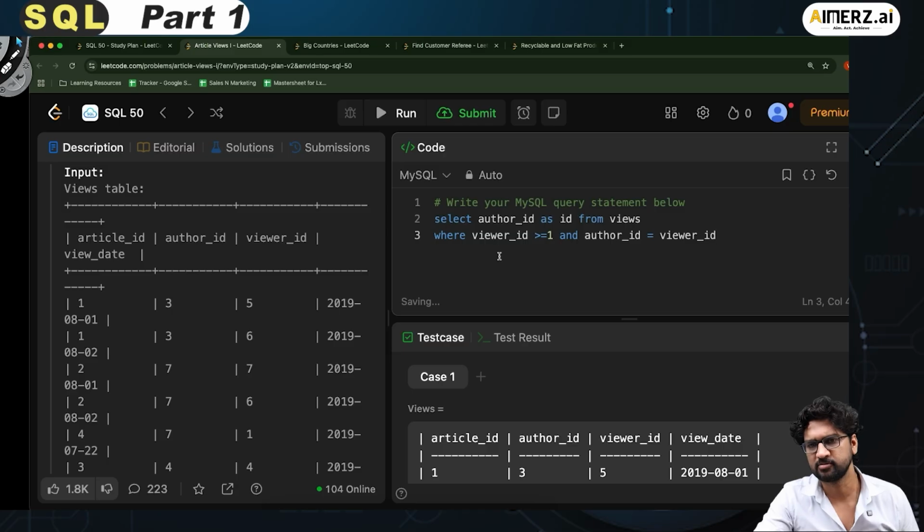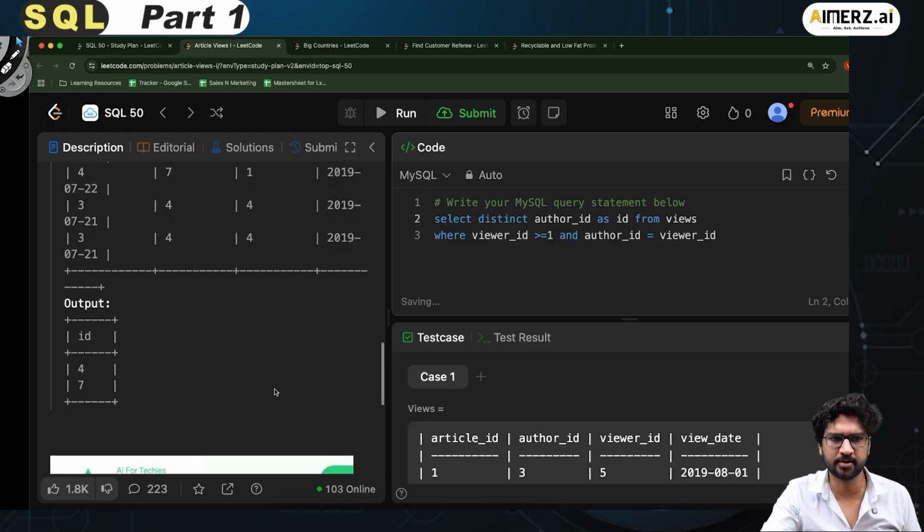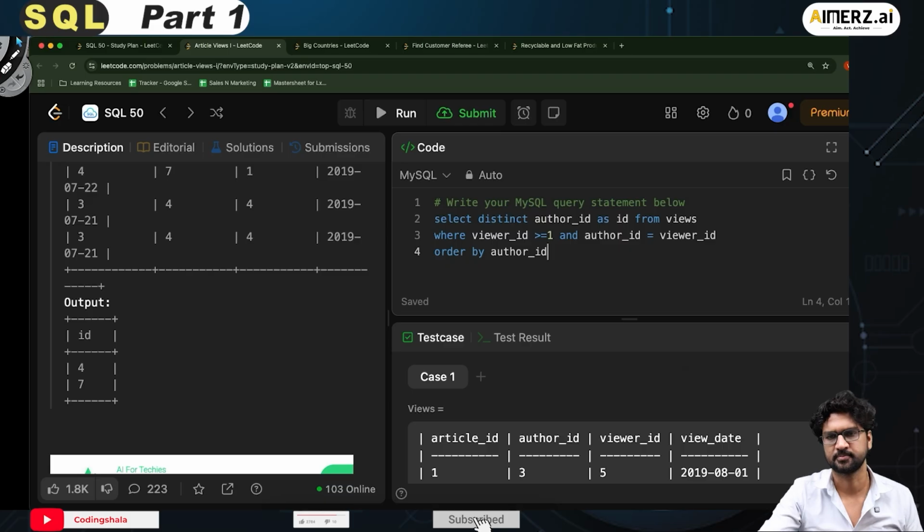Fair enough. And now since it can have duplicate records, the author ID might appear multiple times, so I have to make it distinct. So I use a keyword here called distinct. This is very nice. And all of this has to be ordered by the ID. So I have to do the order by. So I say order by author underscore ID.